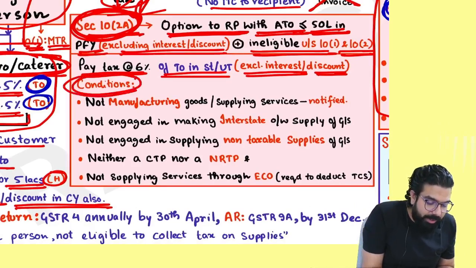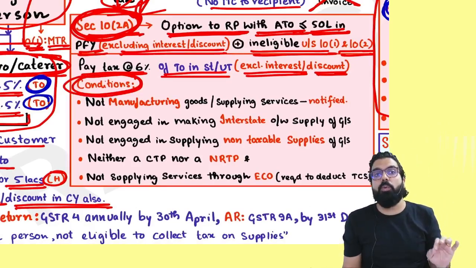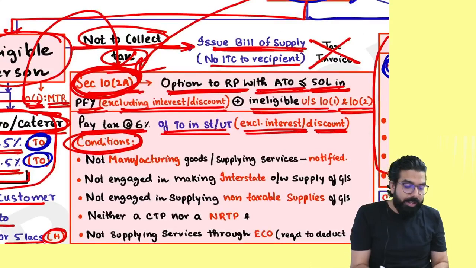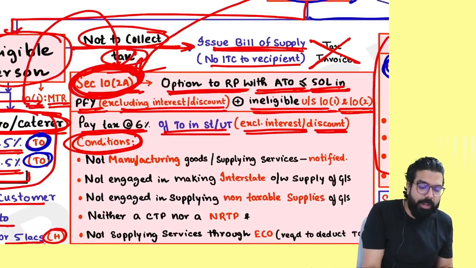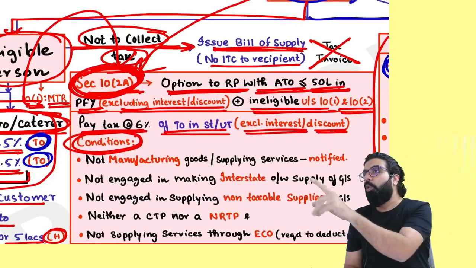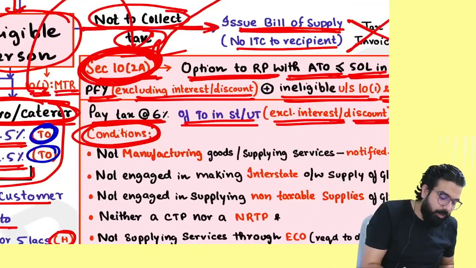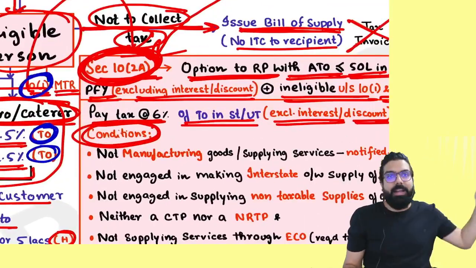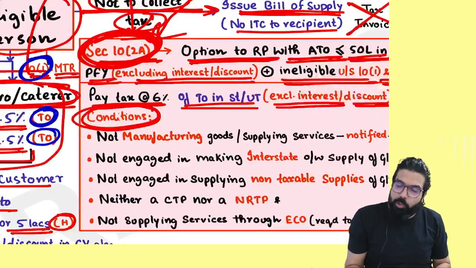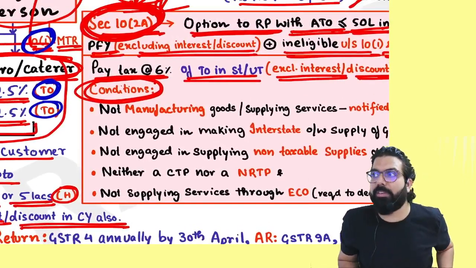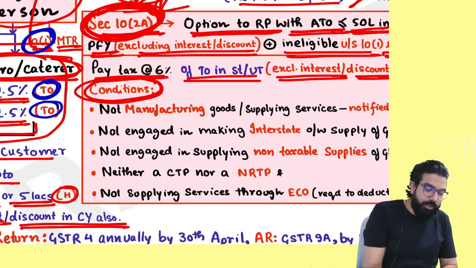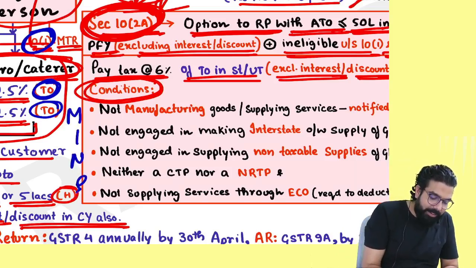Sir, what are the conditions? What are the conditions you should fulfill if you want to be under section number 10(2)(a)? People, tell me one thing. Who are the people ineligible under section number 10(1)? Mines. In 10(2)(a), no. 10(2)(a) scheme was given mainly for whom? Service provider, correct? And hence they told only mines are ineligible.